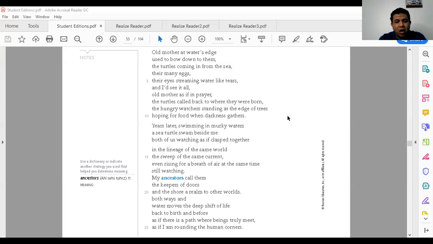My ancestors called them the keepers of doors, and the shore realm to other worlds, both ways, and water moves the deep shift of life back to birth and before, as if there is a path where beings truly meet, as if I am rounding the human corners.